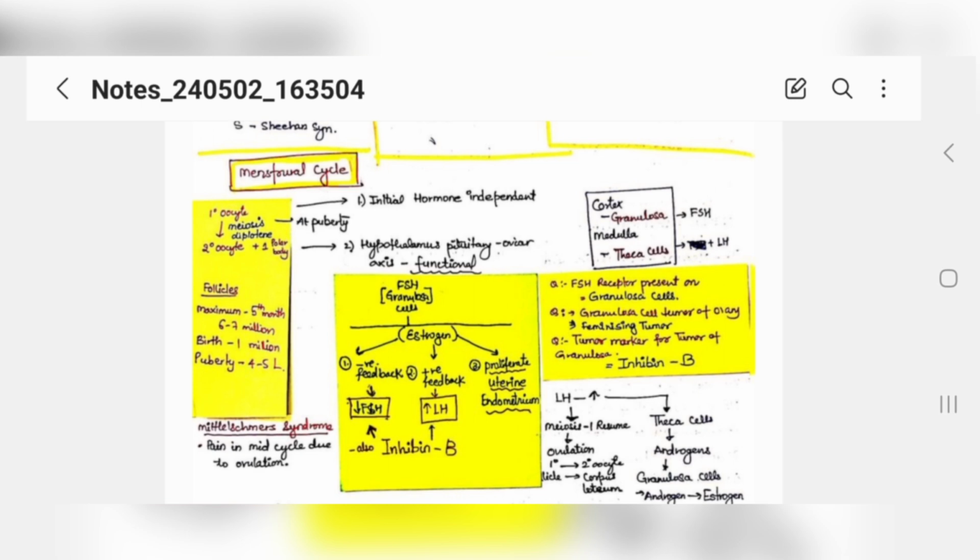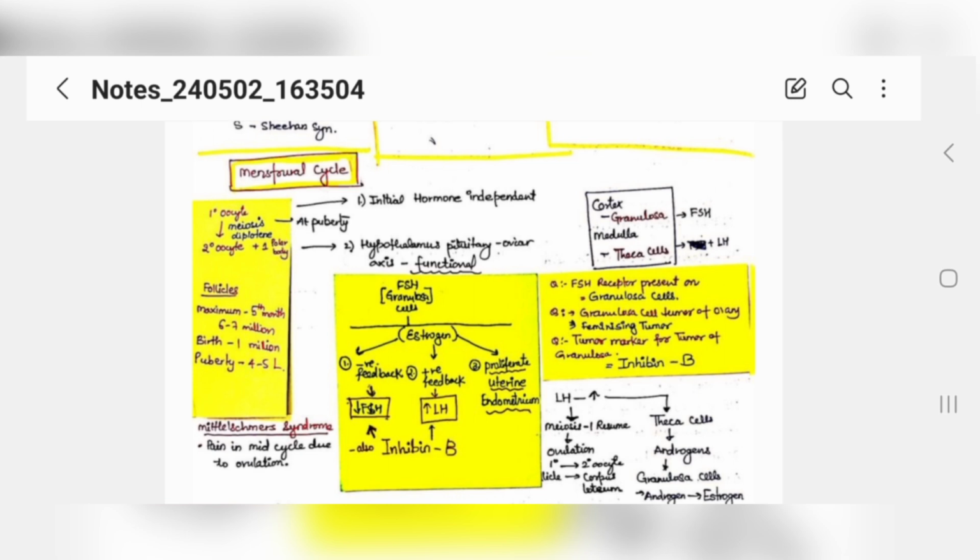Got it? A few mnemonics, a few one-liners: when are the follicles at maximum? By the fifth month of pregnancy, the maximum number of follicles will be present in the embryo. That is 6 to 7 million, and by the time of birth only 1 million are left, and from birth till puberty only 4 to 5 lakh follicles remain in the ovary.